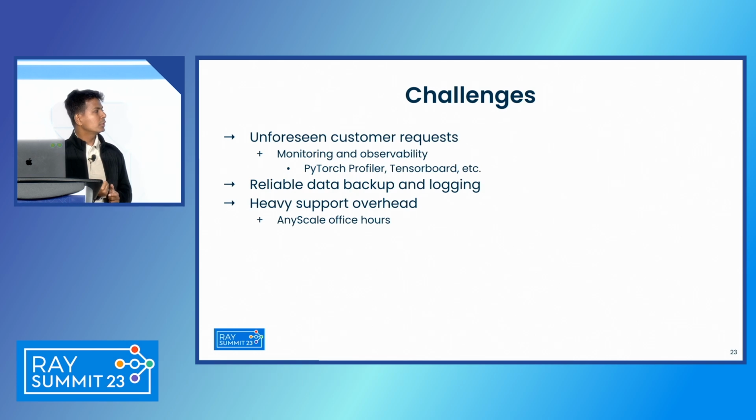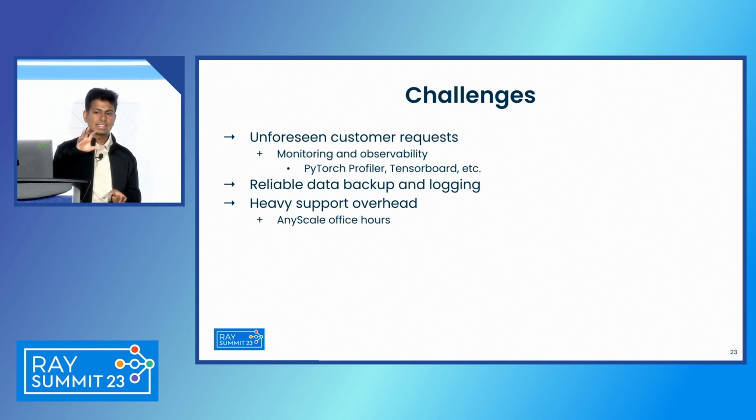And the next one was that sometimes the underlying instance on which we are hosting Ray clusters would be scheduled for maintenance, or the node might restart because of disk pressure. And this would lead to our users losing all of the files that they had stored on the Ray clusters. So this was a very critical ask, and we had to implement support for persistent volume to make sure this doesn't happen again. And we also started exporting pod logs. So whenever there would be a node restart, we could look at the logs to identify what went wrong.